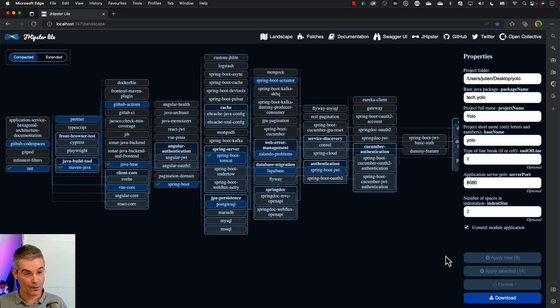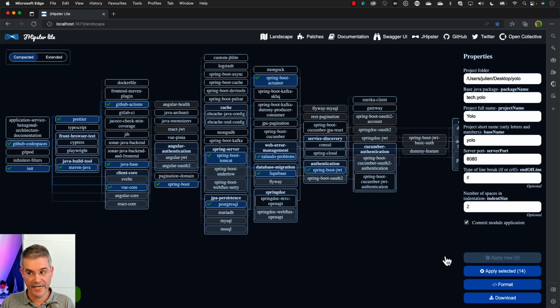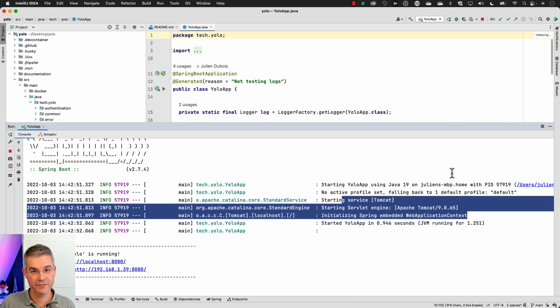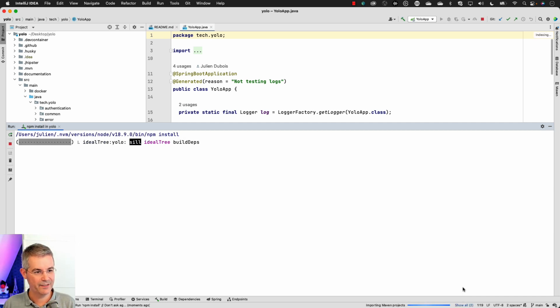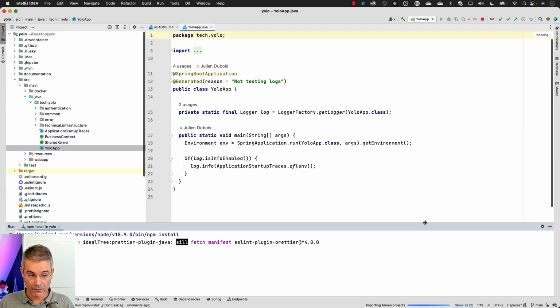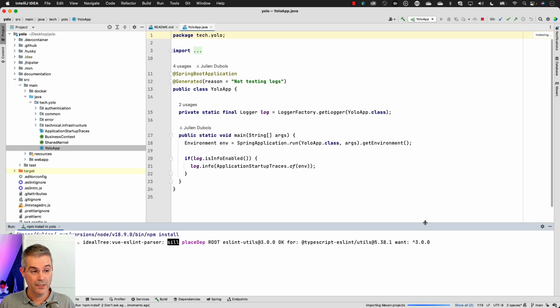And once they're applied, we're going to go to IntelliJ again and have a look at what happened. So we added some Node.js configuration. By default, I'm having npm install running. Well, let's start by looking first at the front end. You will see that, first of all, it's similar to what we have with JHipster, but at the same time simpler and more powerful.